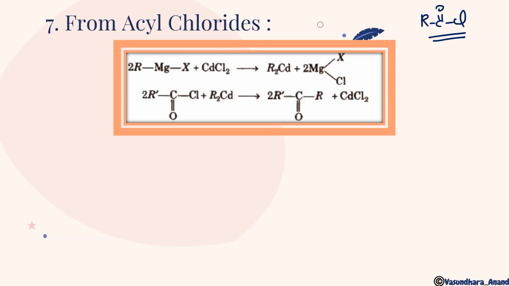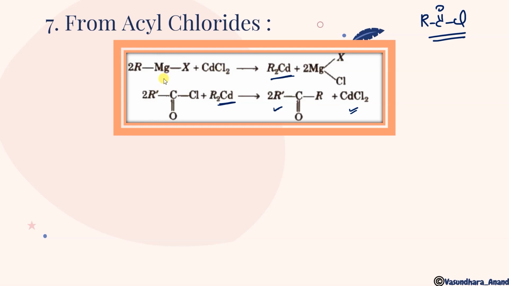From acyl chloride: when RMgX reacts with cadmium chloride, it gives dialkyl cadmium, along with a magnesium product. Now this dialkyl cadmium, when it reacts with acyl chloride, will give you ketone and cadmium chloride.